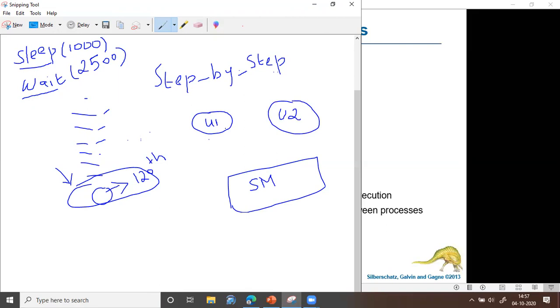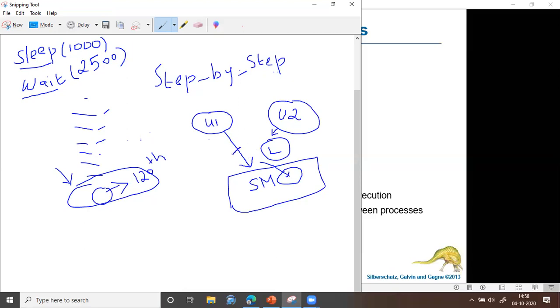So before accessing the memory, either user 1 or user 2 should check whether the memory is currently being accessed by anyone. If it is not being accessed by anyone, then user 1 will be given access. If user 1 is given access, it means the memory is in a lock state. Now if user 2 checks, he will know that it is locked, which means somebody else is using it. So he will wait until it becomes unlocked. Now if user 1 wants to use it for some particular amount of time, he will use it.